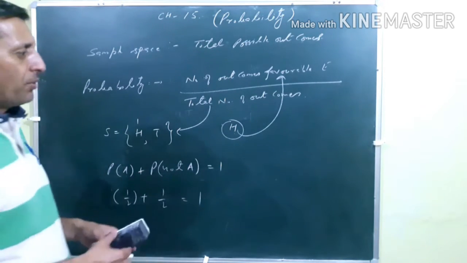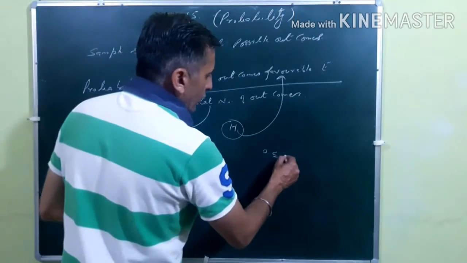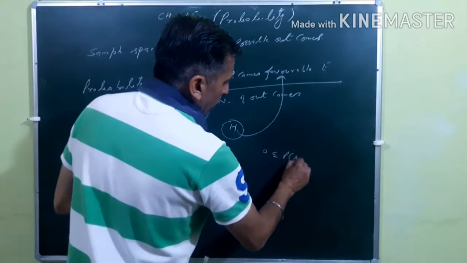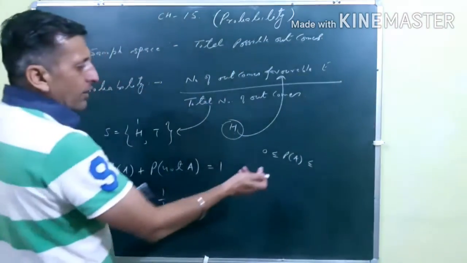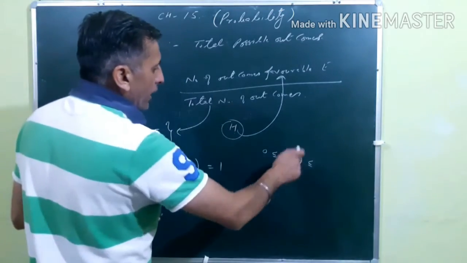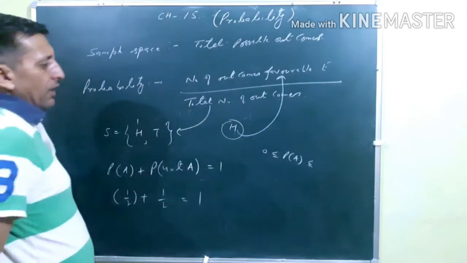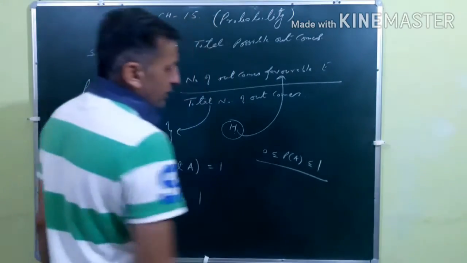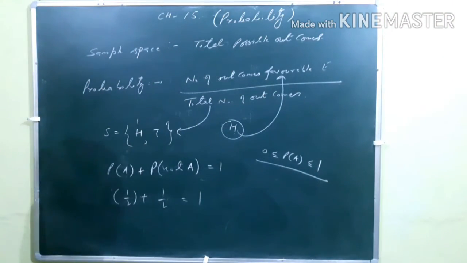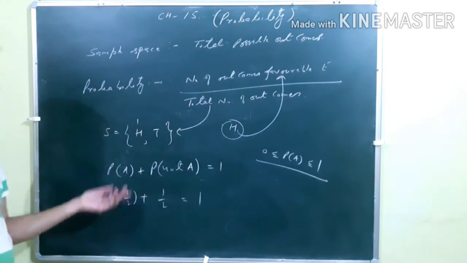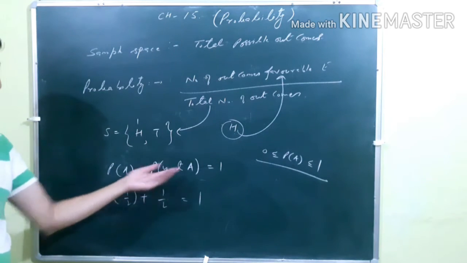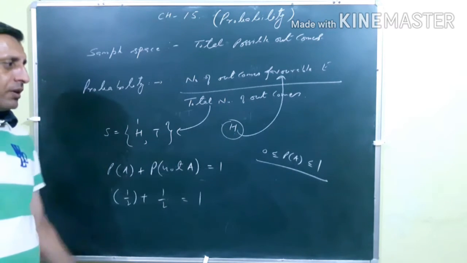Probability always lies between 0 and 1. 0 is less than or equal to the probability that you are finding for any event, whether you write it as E, E1, E2, E3 and so on. It is never greater than 1, because probability of A and not A, as you have seen here, is equal to 1.